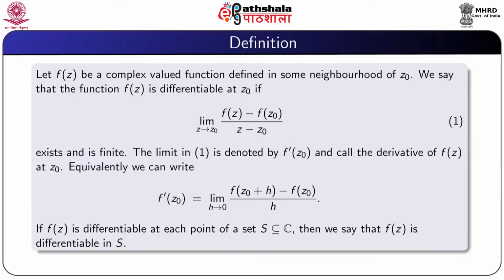First we define the derivative of a complex valued function. Suppose that f(z) is a complex valued function defined in some neighborhood of a point z0. We say that the function f(z) is differentiable at z0 if the limit as z tends to z0 of (f(z) minus f(z0)) by (z minus z0) exists and is finite.